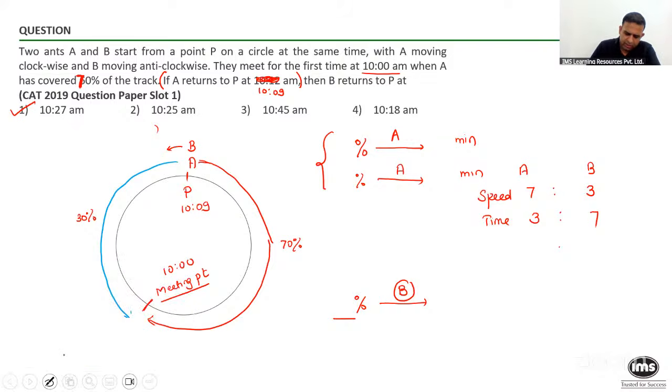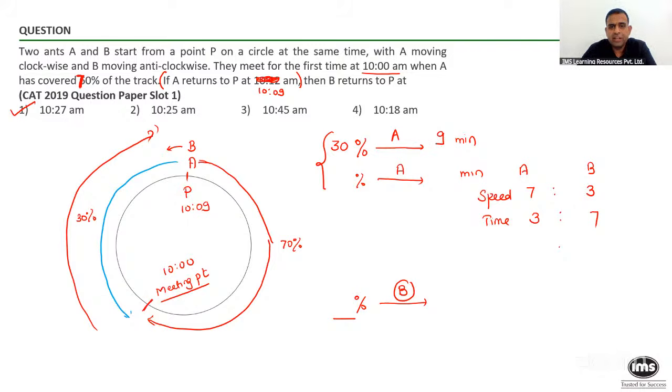So let's see, people. Let's look at this part. Now tell me, after meeting, A takes 9 minutes. In those 9 minutes, how much percent of the track does A cover? Reply please on the chat now. 30%? So for that 30%, ant A takes 9 minutes. Do you agree? So now, what do you think for 70%? For 70%, how much will the same ant A take?